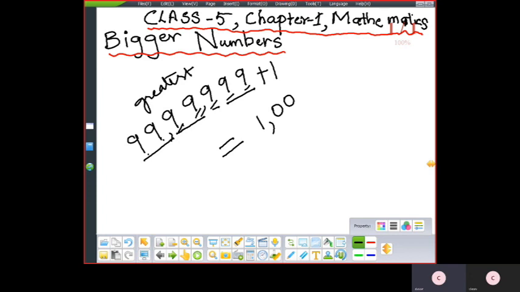This was how many digits? 1, 2, 3, 4, 5, 6, 7. Now this one will be 8 digits. So in 1 crore you have 8 digits, 8 places. Okay. So you can see this.